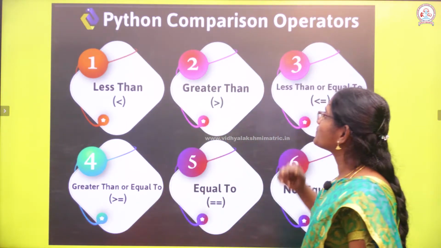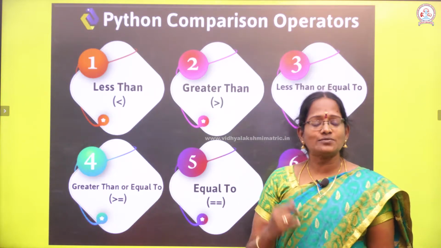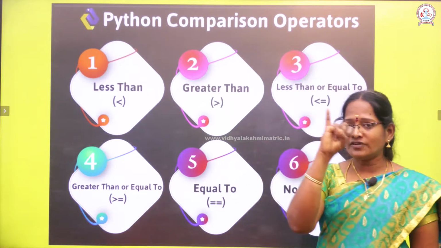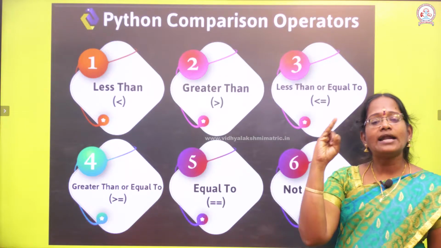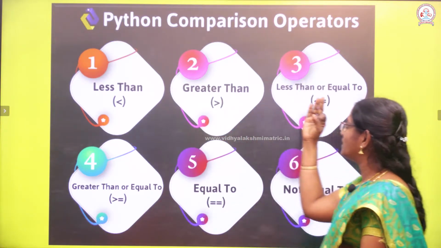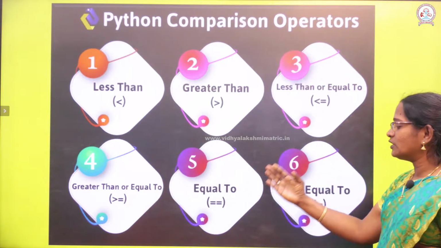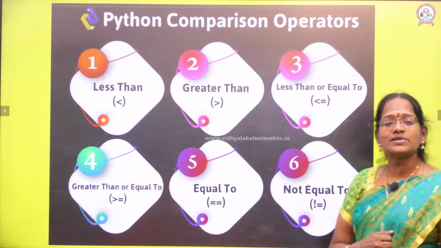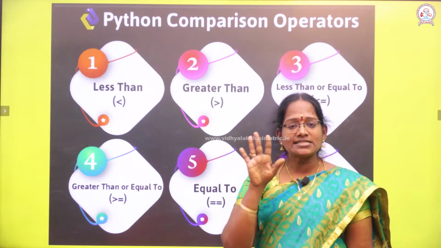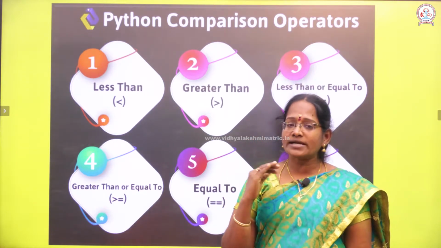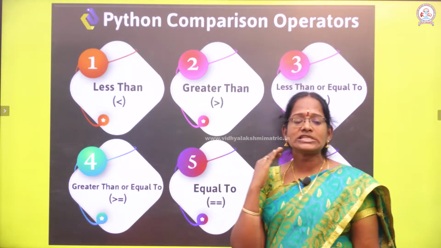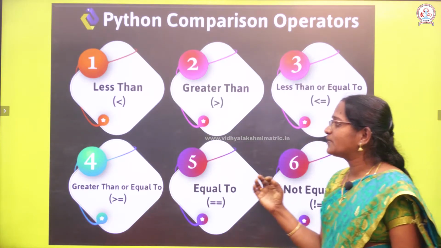So what are the types of comparison operator, or what are the types of relational operator? The first one is less than, another one is greater than, next is less than or equal to, greater than or equal to, and not equal to. How many types of relational operator? We have 6 different types of relational operator. How many types of arithmetic operator? 7 different types of arithmetic operator.